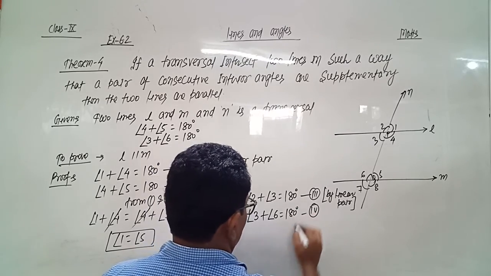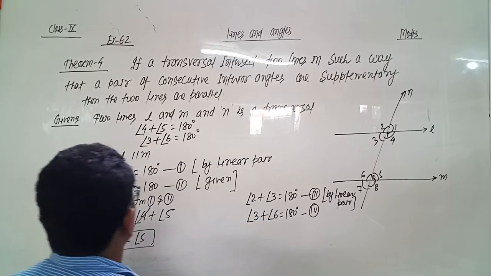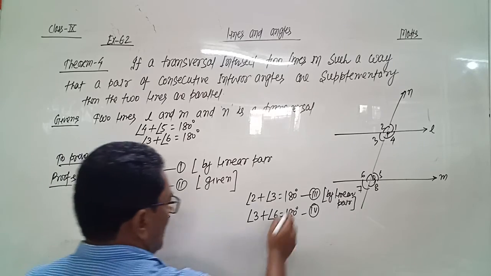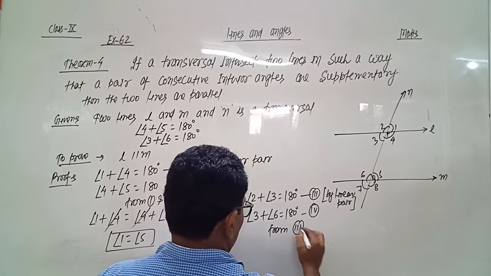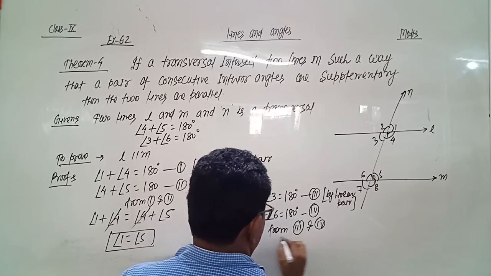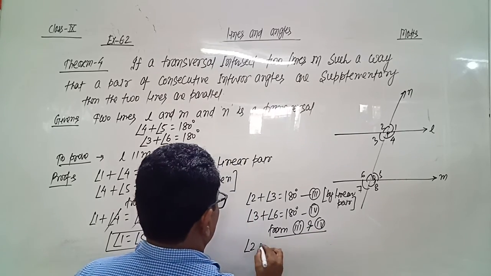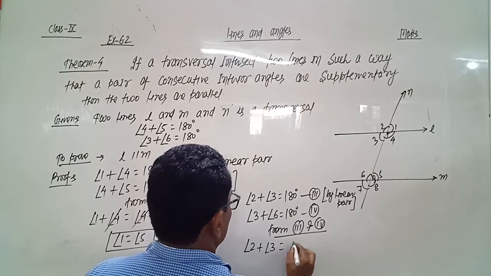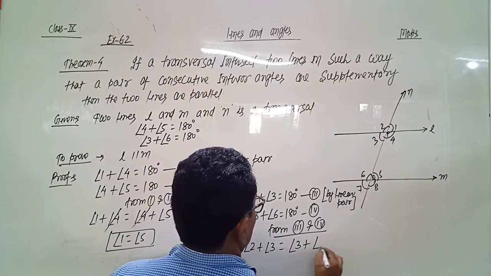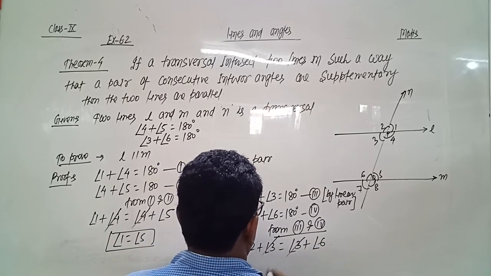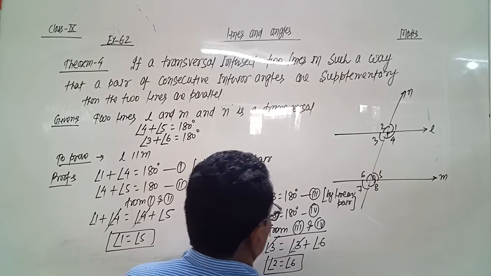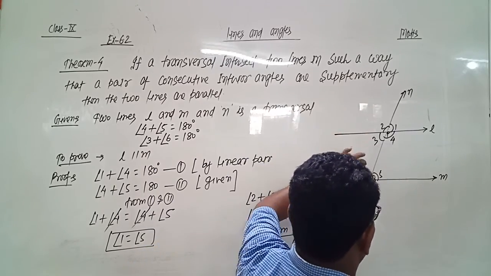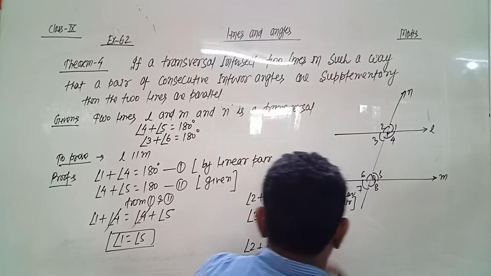This is fourth equation, given. Then from third and fourth, again RHS is equal, so we equate LHS. So 2 plus 3 equals 3 plus 6, 3 and 3 get cancelled, and we get angle 2 equals angle 6. So angle 2 and angle 6 are the corresponding angles.